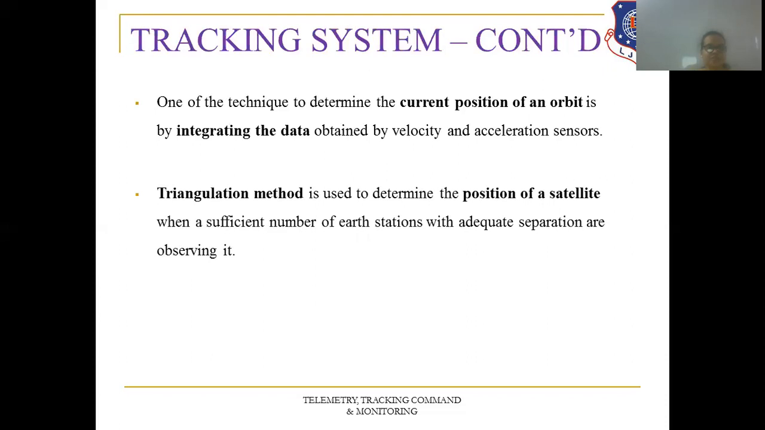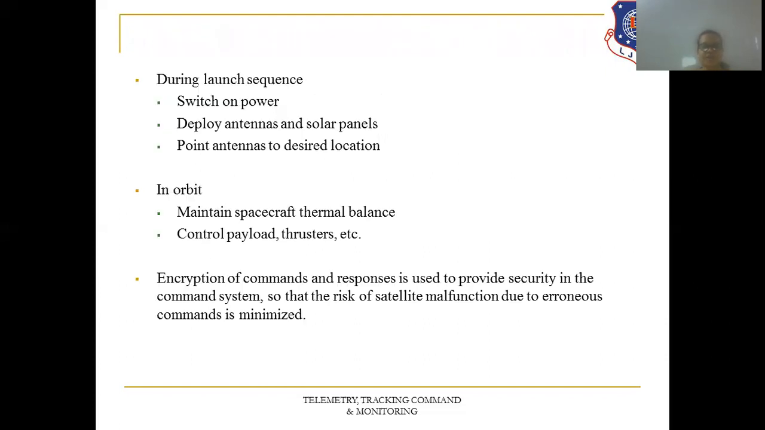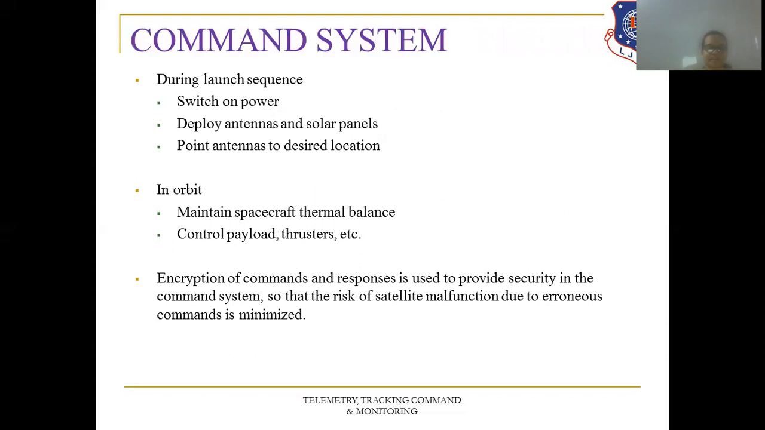The triangulation method is used to determine the position of the satellite when a sufficient number of earth stations with adequate separation are observing it. So if many earth stations are observing that particular satellite, then the triangulation method is the best to determine the position of the satellite.